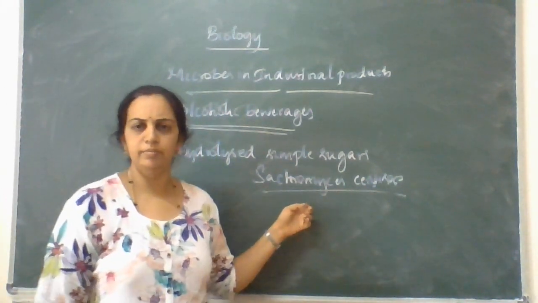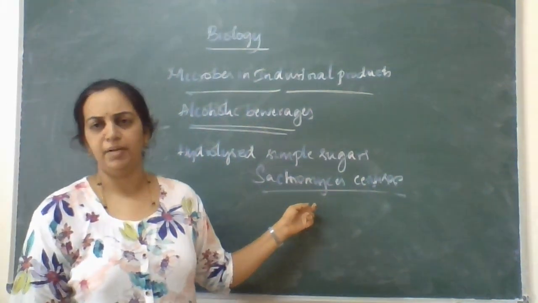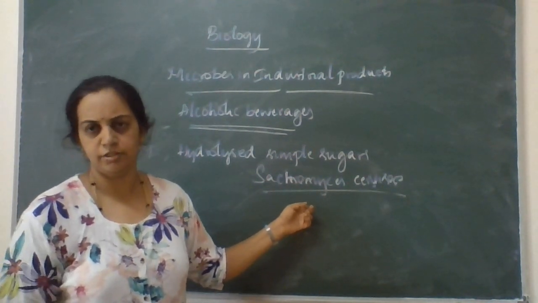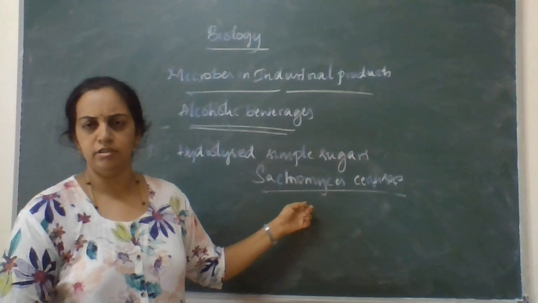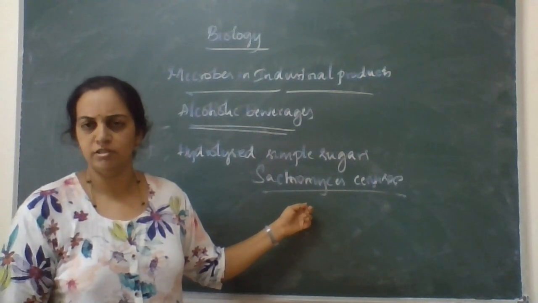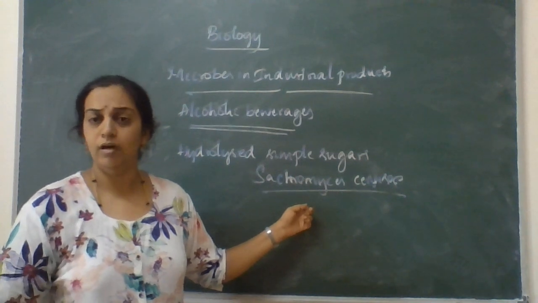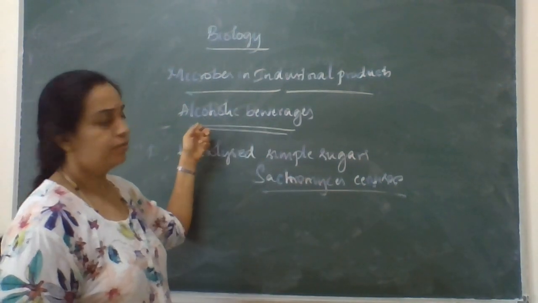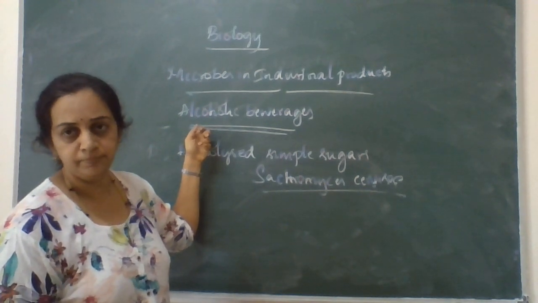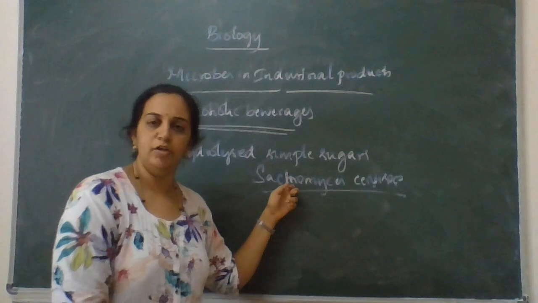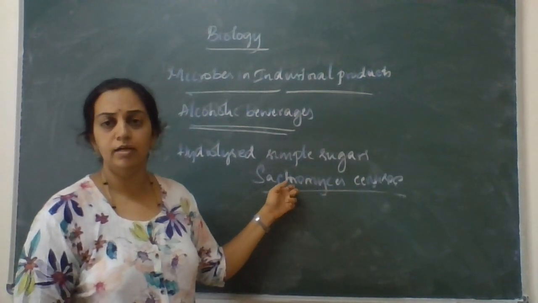Please do remember, this fungus has the capacity to undergo aerobic respiration as well as anaerobic respiration. If you supply oxygen, it shows aerobic respiration. If there is no oxygen supply, it undergoes anaerobic respiration. Because of anaerobic respiration, you see the production of alcohol. It has the capacity to shift between anaerobic and aerobic based on the presence or absence of oxygen.